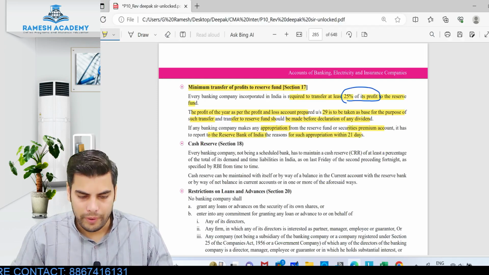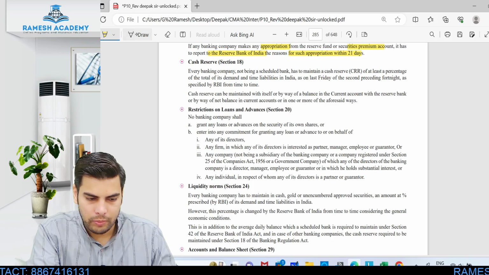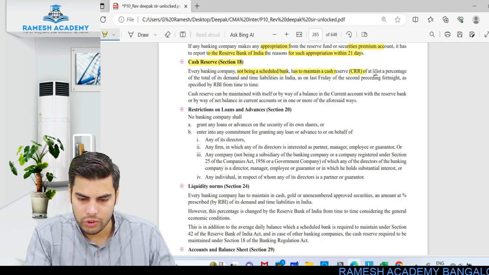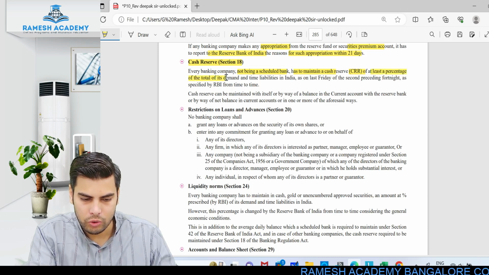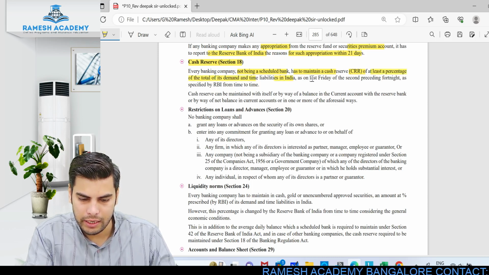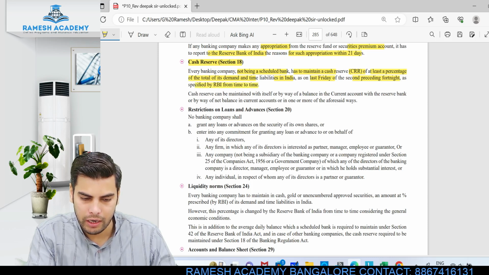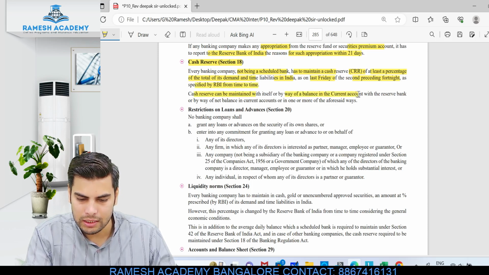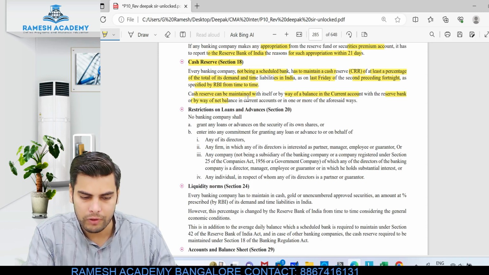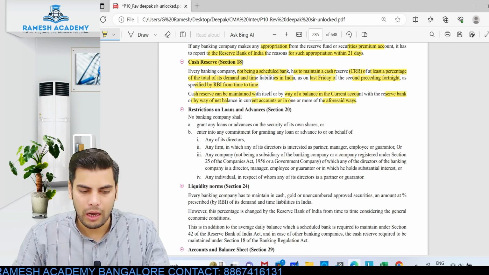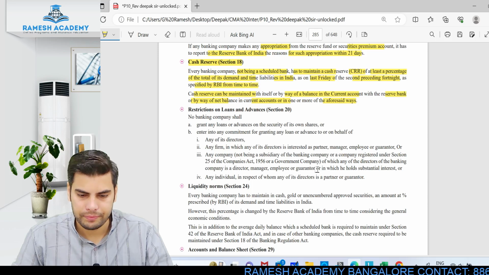Clear? Alright. So then the next reserve the banking company has to maintain would be what? Cash reserve. Okay. So every banking company not being a scheduled bank has to maintain a cash reserve ratio of at least a percentage of the total of its demand and time liabilities in India as on the last Friday of the second preceding fortnight as specified by the Reserve Bank of India from time to time. So cash reserve can be maintained within itself or by way of balance in the current account with the Reserve Bank of India or by way of net balance in the current account in one or more of the aforesaid ways. Okay. Now let's talk about this cash reserve ratio.